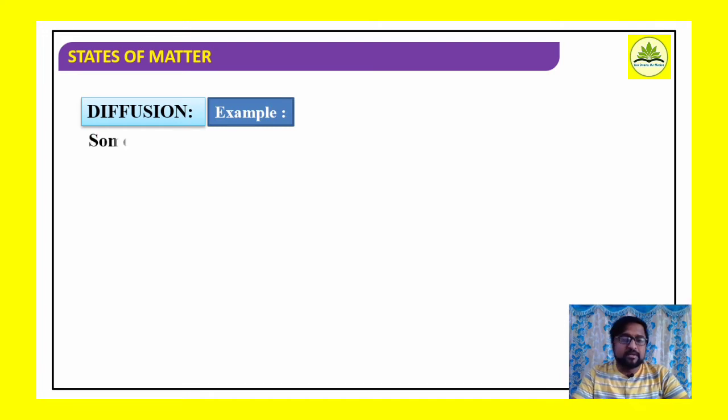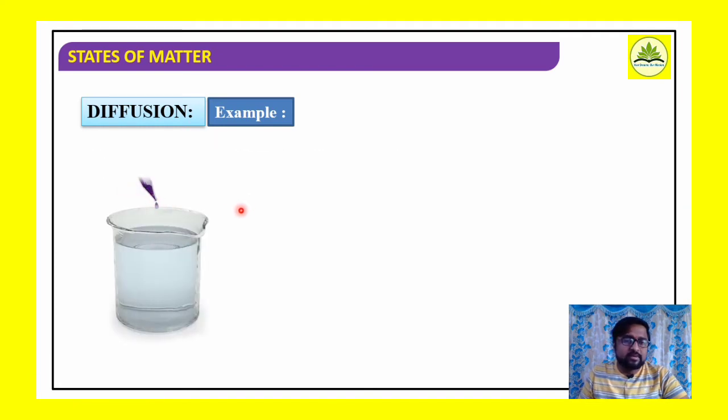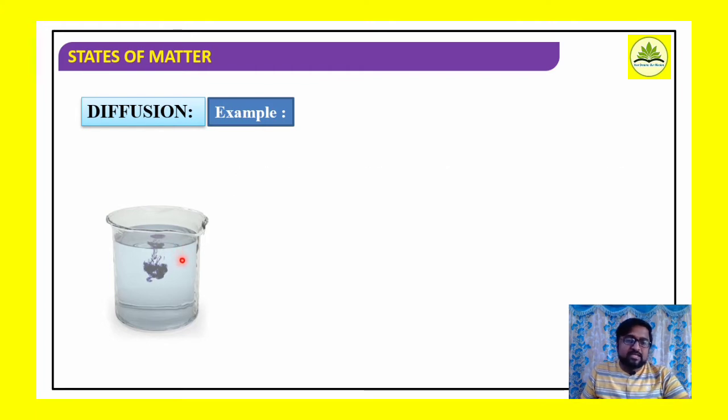Say, for example, some particles are dissolved in a glass of water. We have taken some solid particles which are placed in a glass of water. Say at first the particles are all near one corner of the glass, present only at the top region of the water. But as time proceeds, what happens? Do those particles remain on the surface only? No. Those particles slowly start distributing throughout the entire body of the water.